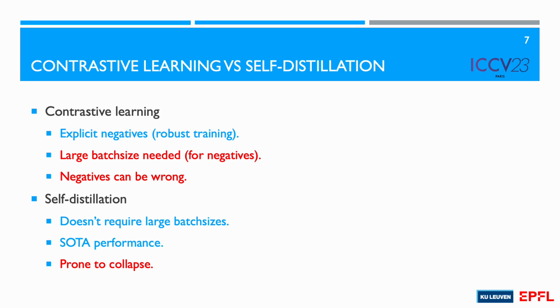There are non-trivial differences between the two learning paradigms. Most notably, contrastive learning uses explicit pairs of negatives, which self-distillation does not. This makes self-distillation particularly unstable and prone to collapse. However, self-distillation methods do show state-of-the-art performance due to not having explicit negatives, which can sometimes be wrong.